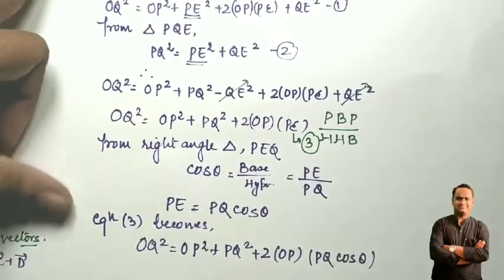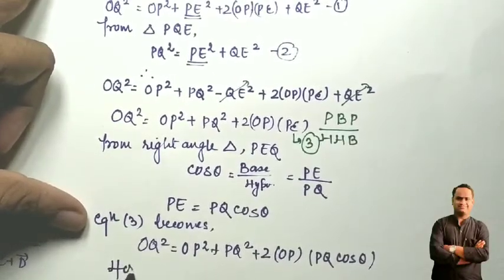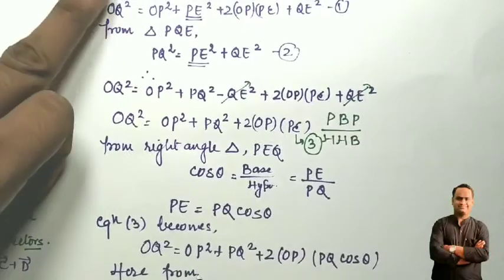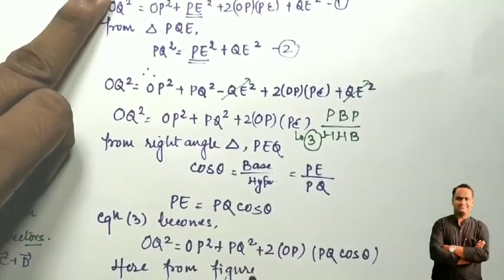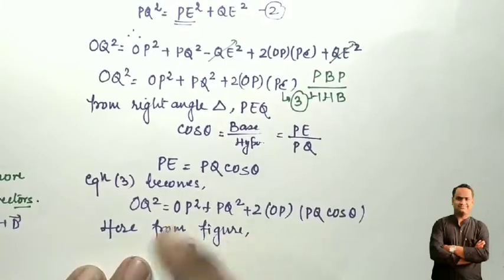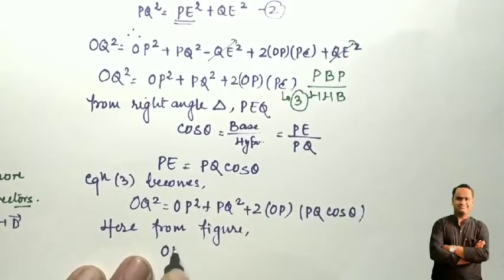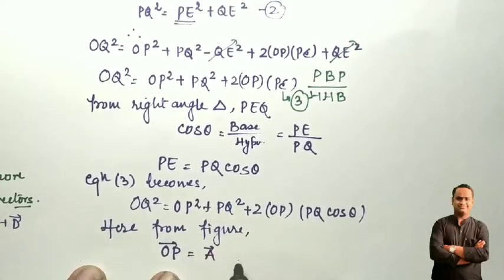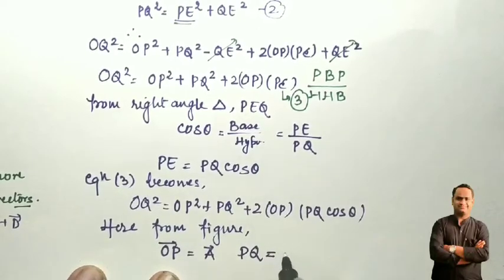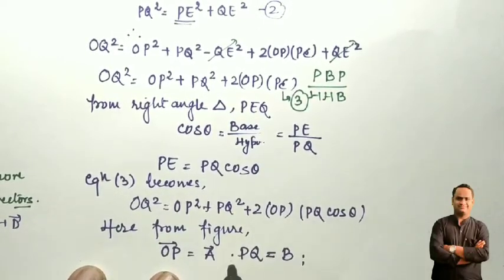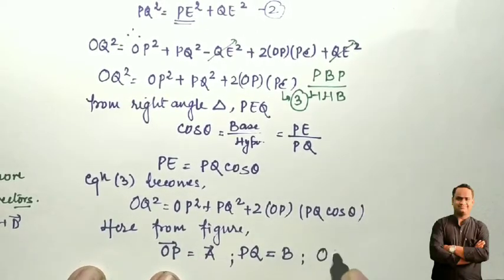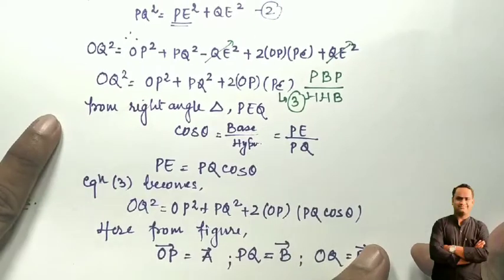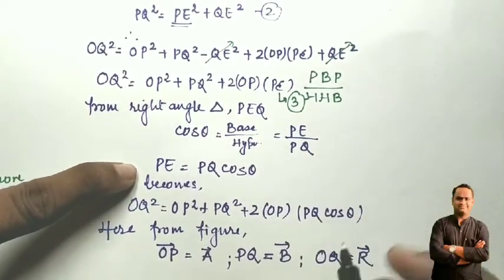From the figure it is clear that vector OP is equal to vector A, PQ is equal to vector B, and OQ is the resultant vector. So we know everything. So let's put the values in this given equation, equation number 4.